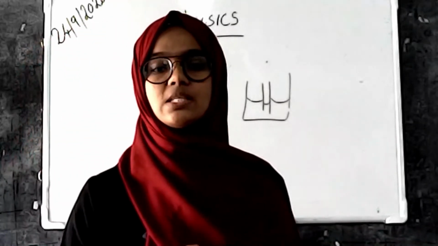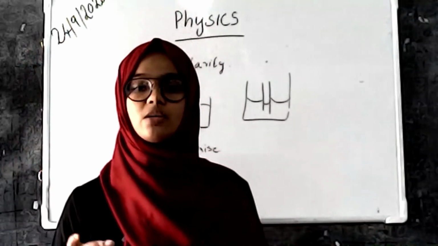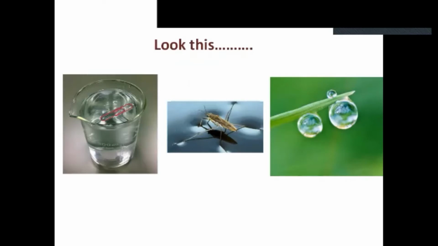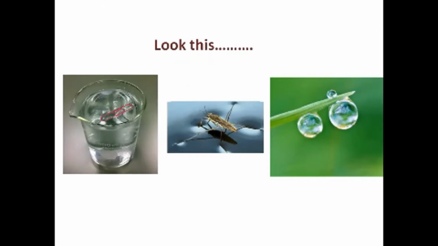And we have to discuss another topic. For this, we can see some images. In this, we can see 3 images. A small pin is in a beaker and it's floating on the surface of the water. An insect is sitting on the surface of water, and there are bubbles of water in a lake.